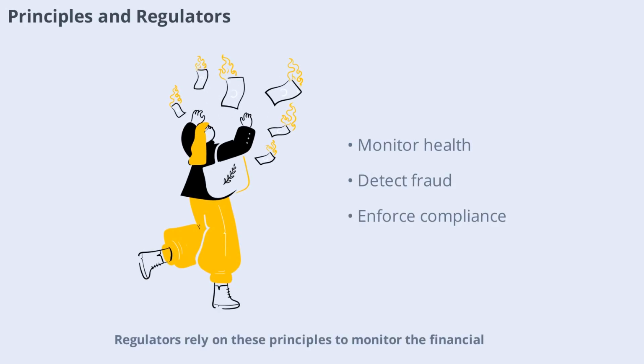Regulators rely on these principles to monitor the financial health of companies and protect the interests of the public. Consistency, conservatism, and full disclosure help regulators detect fraud, enforce compliance, and maintain confidence in the financial system. Companies that follow these principles are less likely to face regulatory issues.